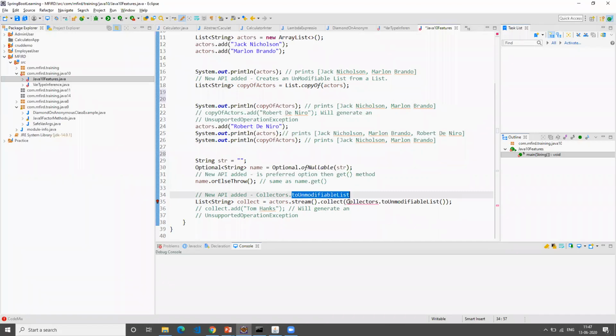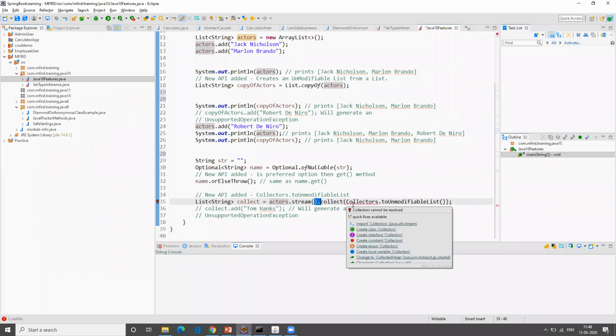With these collectors, this is mainly used for your streams. In streams, you use this to get an unmodifiable list. The ultimate goal is, for example, there's some value here. So some processing you will do with the stream, filtering or finding or some conditional stuff. After that, the collector is basically your result, which gives you the final output.